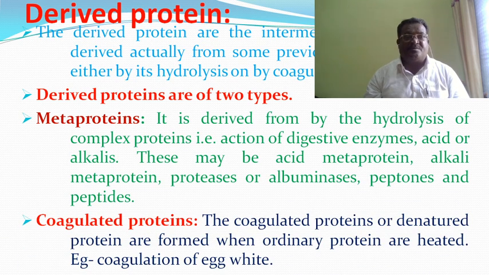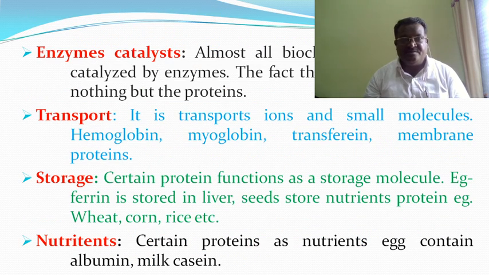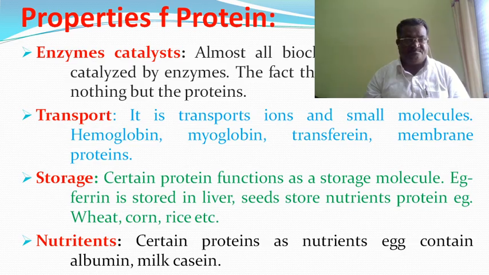Then coagulated proteins. Coagulated proteins are denatured proteins formed when ordinary proteins are heated. Example, coagulation of egg white, which is an example of coagulated proteins, or the derived proteins. Now the properties of protein.